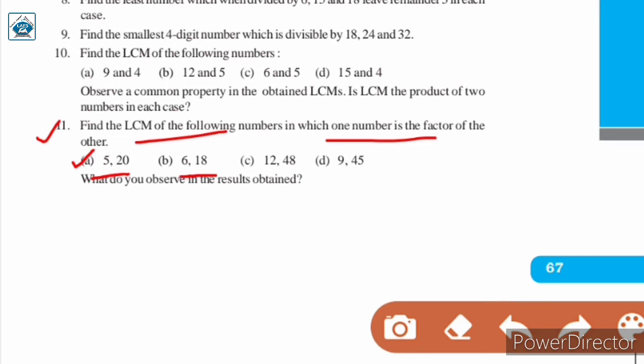Similarly for 18 and 6, 6 is a factor of 18. For 48 and 12, 12 is a factor of 48. 12 fours are 48. Similarly here 9 is a factor of 45. So we are asked what do you observe in the results obtained? Let us see the solution.